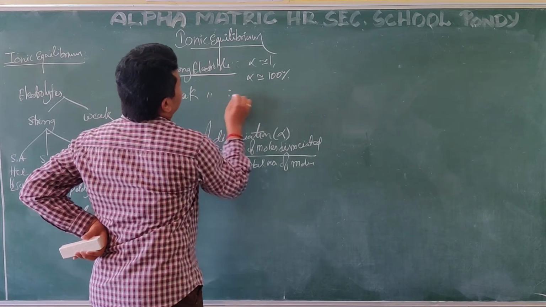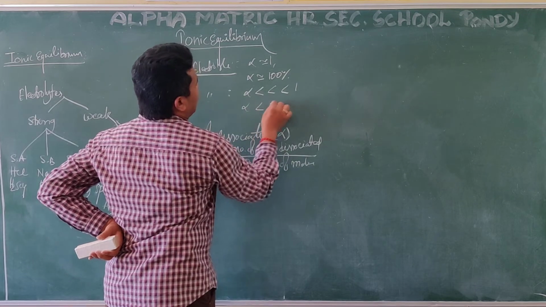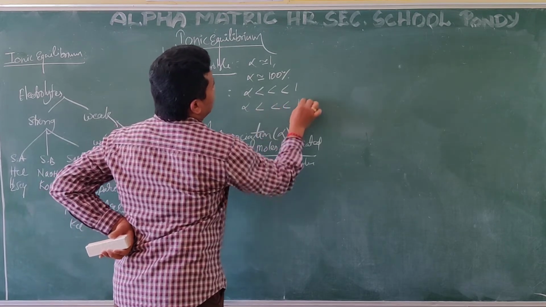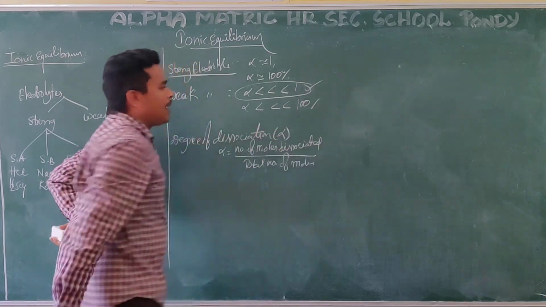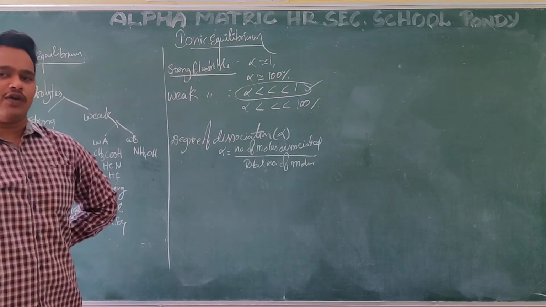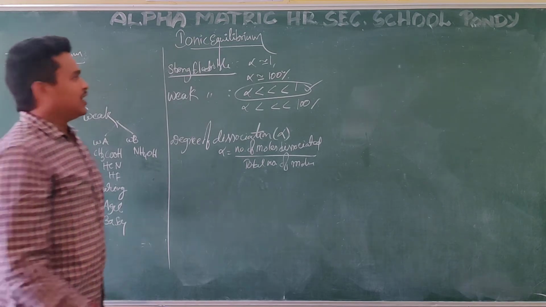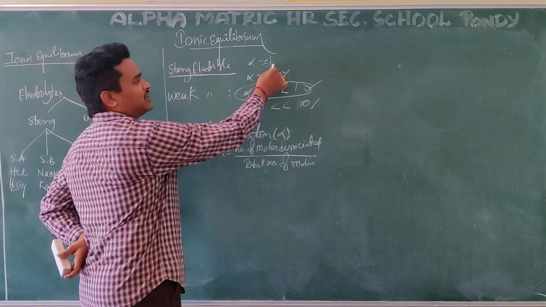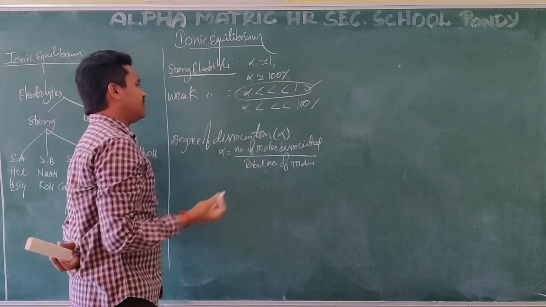A weak electrolyte means alpha is much less than 1, alpha less than 100%. Mostly we are going to use this notation only. Percentages we will use very rarely. No problem, percentage means you multiply by 100. That's it. Alpha is the value, and percentage means multiplying by 100. It is not difficult.